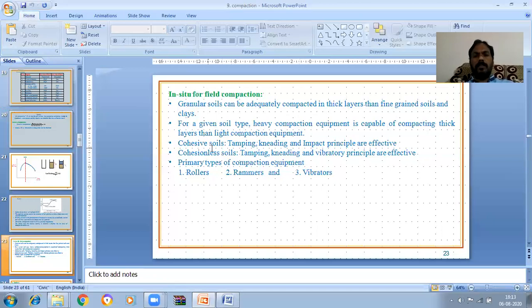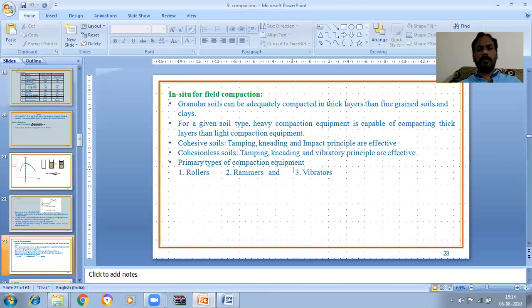How is compaction done for cohesive soils? Tamping, kneading and impact principles are effective. Whereas for cohesionless soils, tamping, kneading and vibration principles are effective. Vibration is more effective.